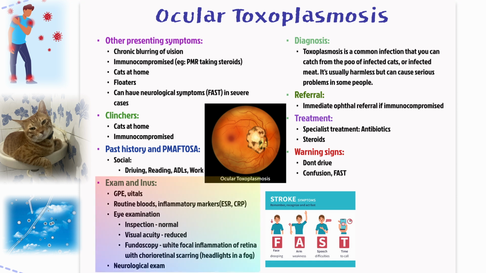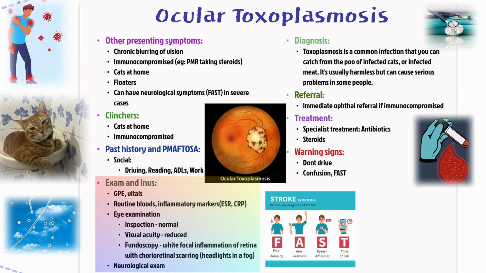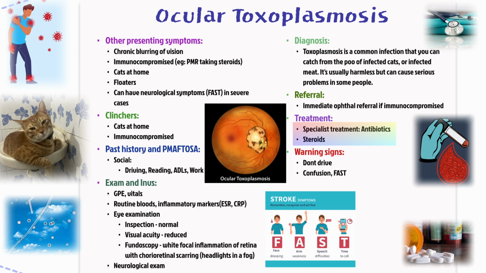Perform a thorough exam, including vital signs, checking ESR and CRP, and a detailed eye exam. On fundoscopy, you might see white focal inflammation of the retina with chorioretinal scarring, sometimes described as headlights in a fog. In severe cases, do a neurological examination. The diagnosis is toxoplasma infection, often transmitted from the feces of infected cats or undercooked meat. Refer such patients urgently to ophthalmology if they're immunocompromised because they'll need antibiotic therapy, possibly combined with steroids.